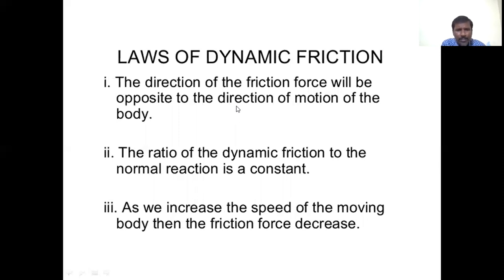Laws of dynamic friction or kinetic friction. The direction of the frictional force will be opposite to the direction of the motion of the body. That is, frictional force is always opposite to the motion of the body. Next, the ratio of dynamic friction to the normal reaction is a constant. It is called the coefficient of dynamic friction, or kinetic friction.